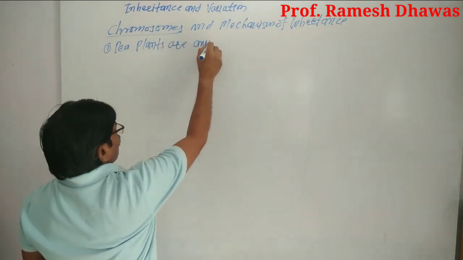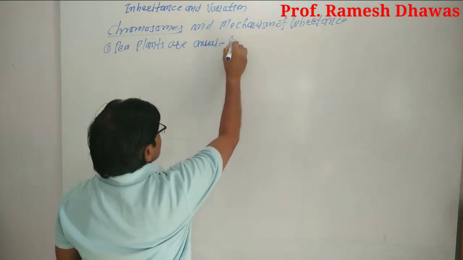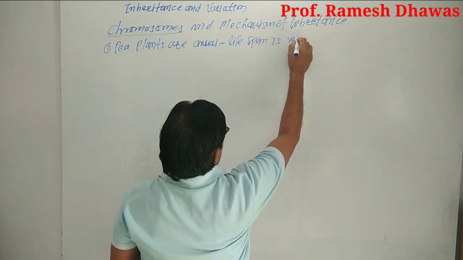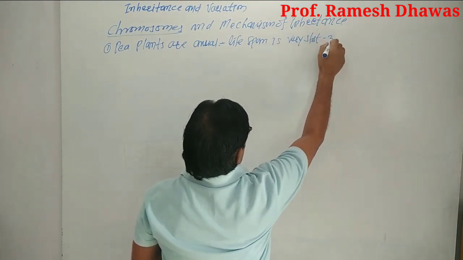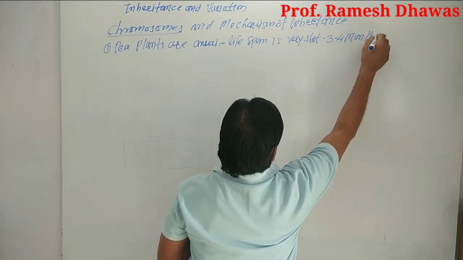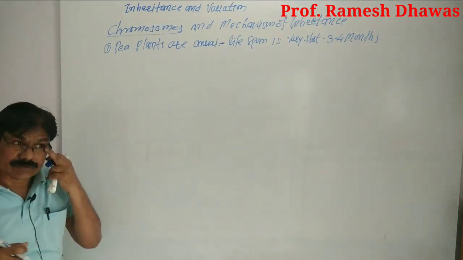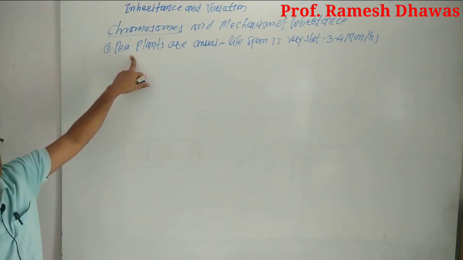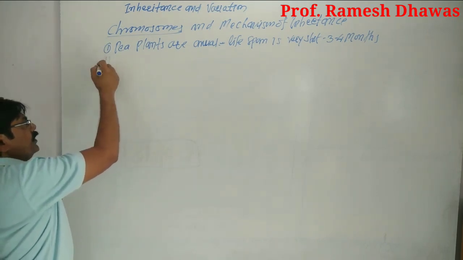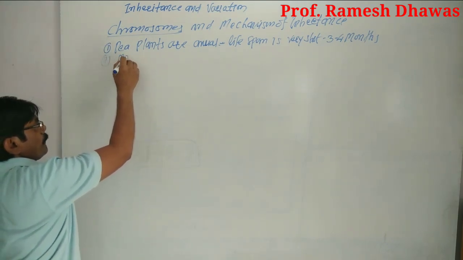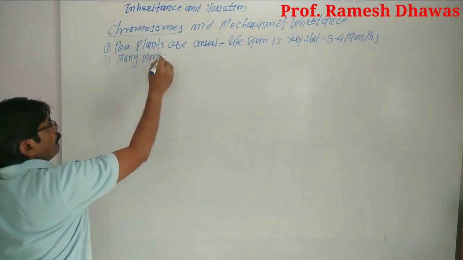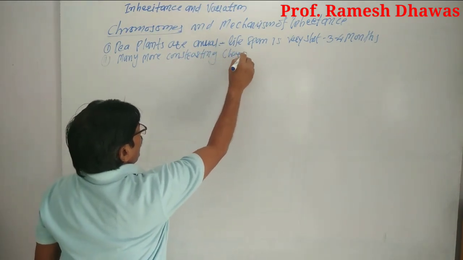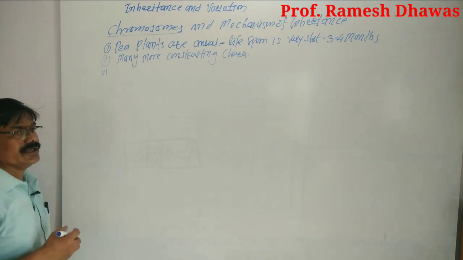annual, meaning the lifespan is very short, 3 to 4 months. This is one reason to select the pea plants for his experiment. Second, it shows many contrasting characters.